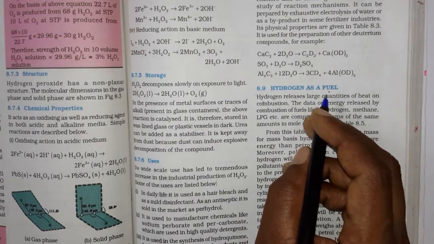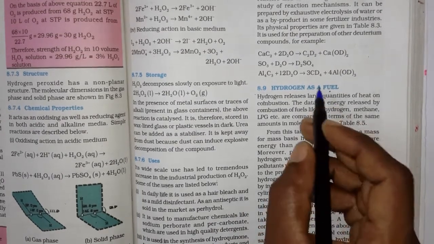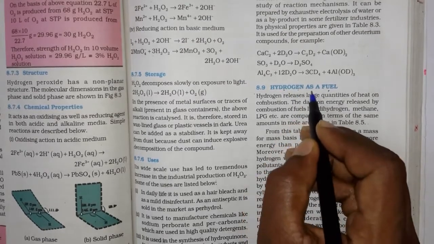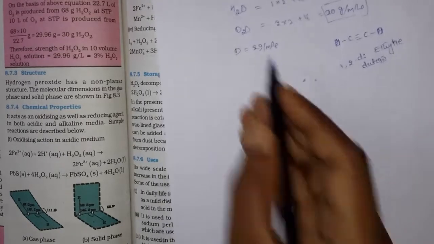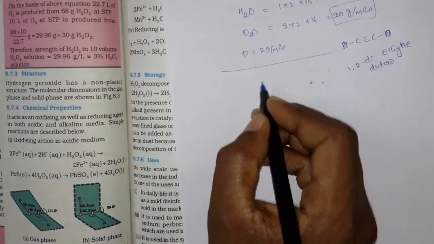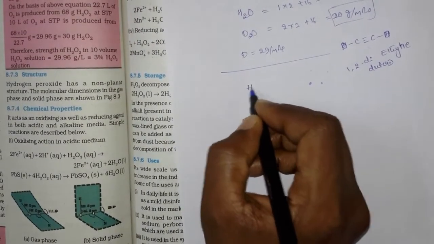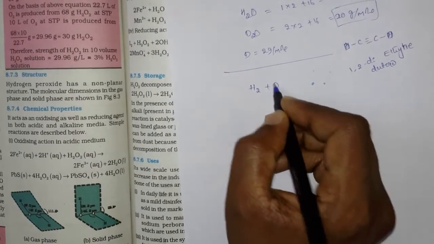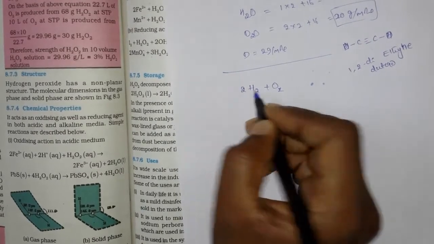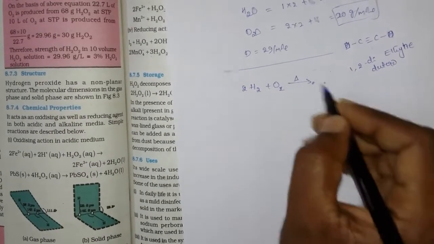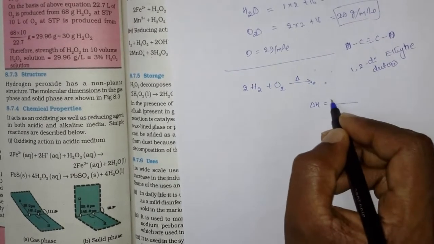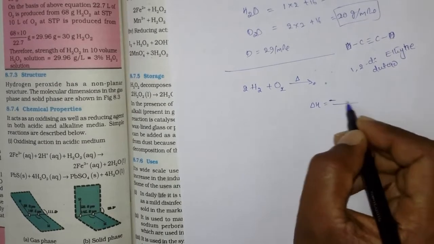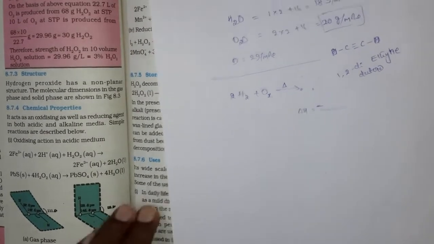But in a similar way, hydrogen can also release a huge amount of energy when it burns in the presence of oxygen.